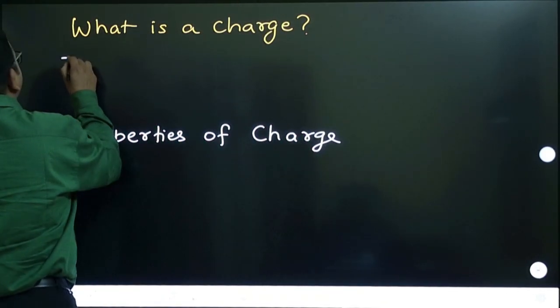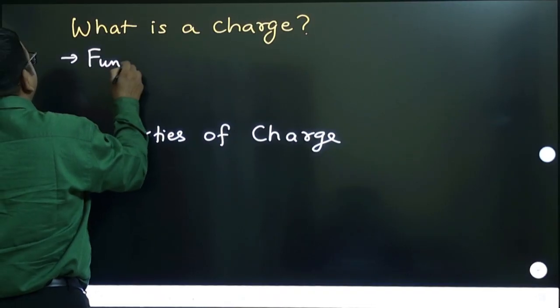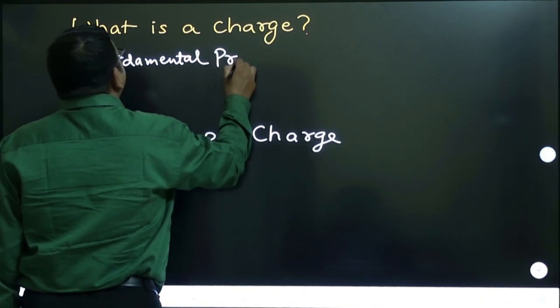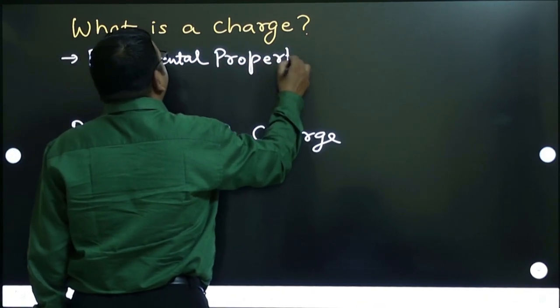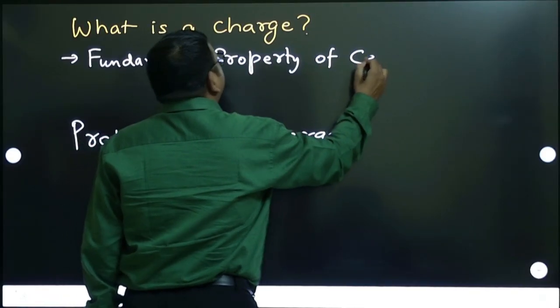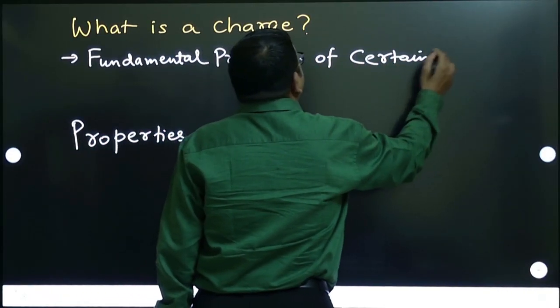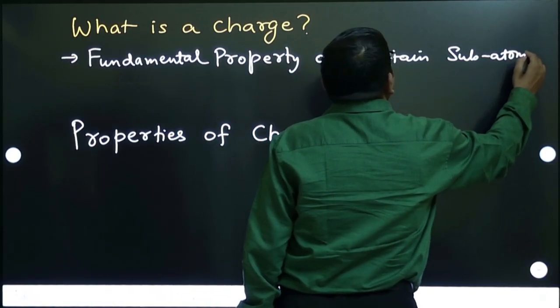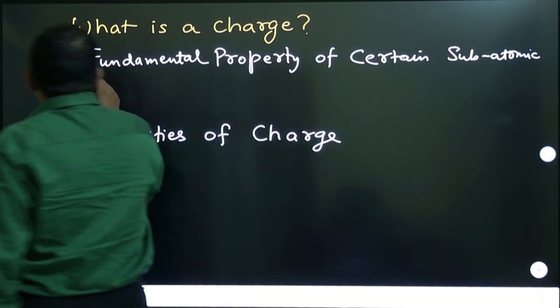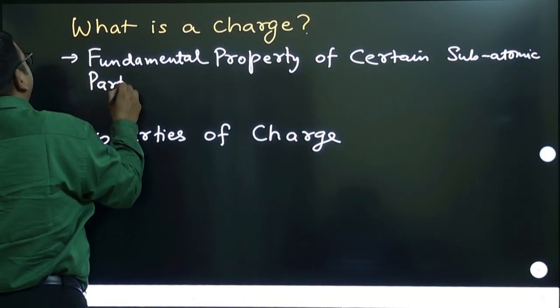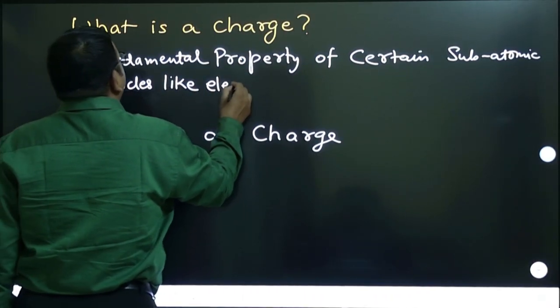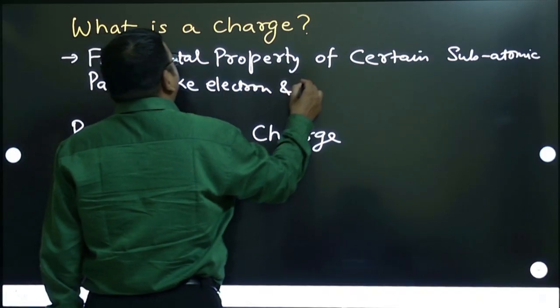It is a fundamental property of certain subatomic particles, like electron and proton.